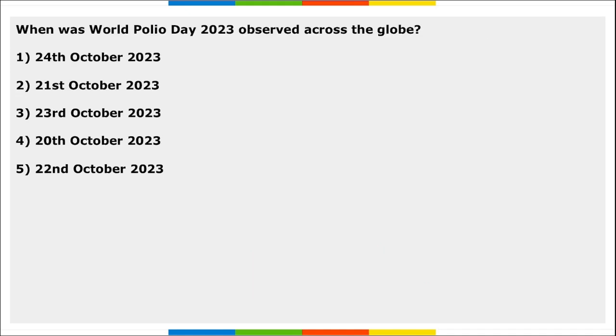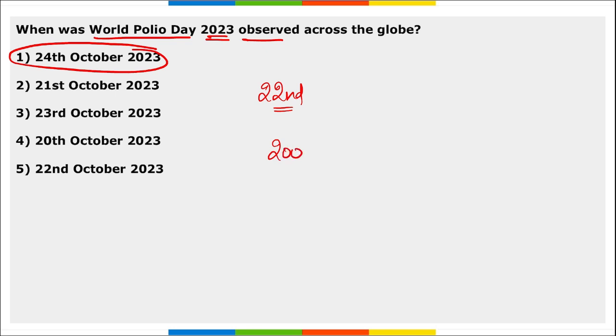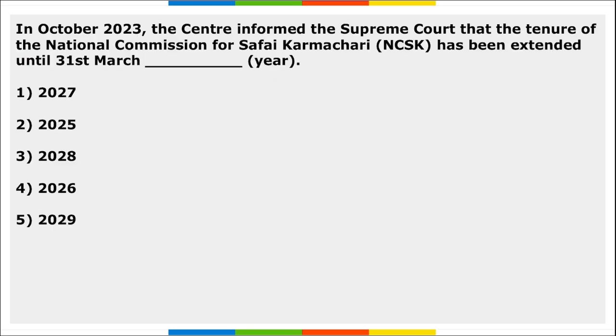Next is, when was World Polio Day 2023 observed across the globe? So World Polio Day is observed across the globe on 24th of October. Correct? And in 2023 it was observed as the 22nd edition of World Polio Day. The first ever World Polio Day was observed in 2002.